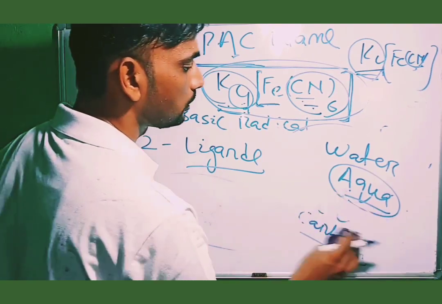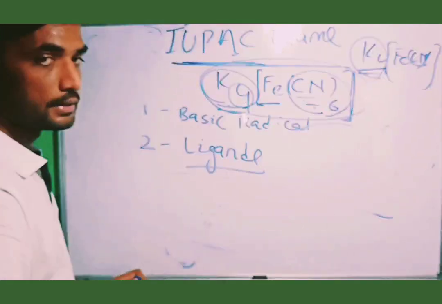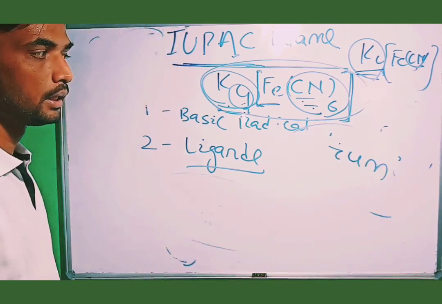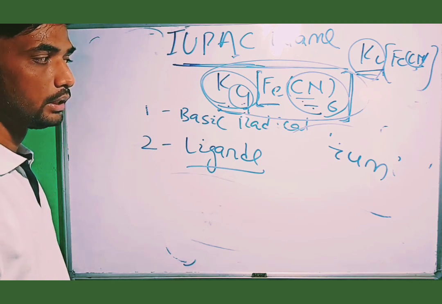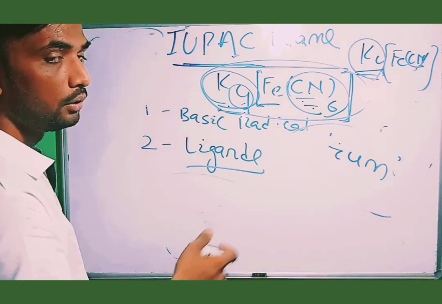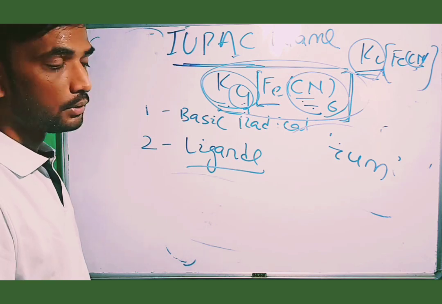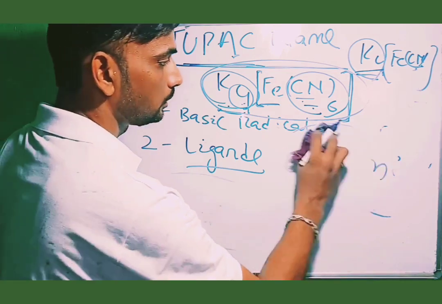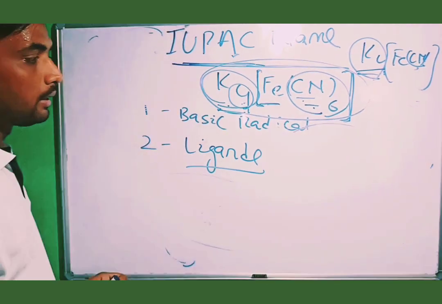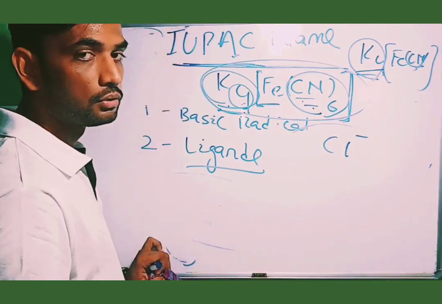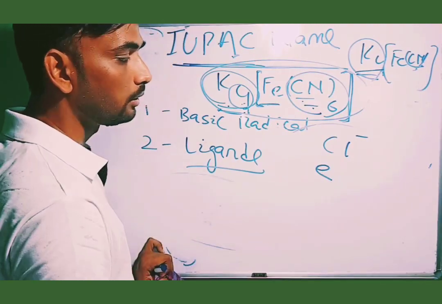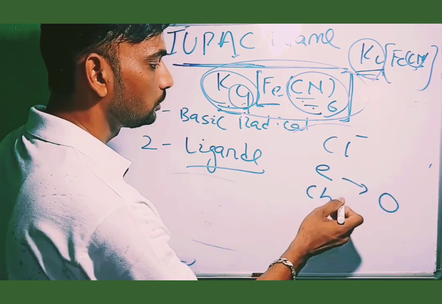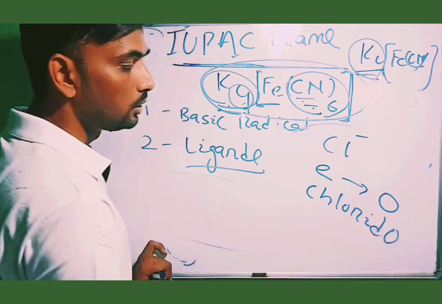But in case of positive ligands, the word ends in ium. That means it is terminated with the word ium, like nitronium, nitrosonium, etc. If negative ligands are there, like Cl minus, chloride ion, the last letter E is replaced by the letter O. So this is simply called chlorido.